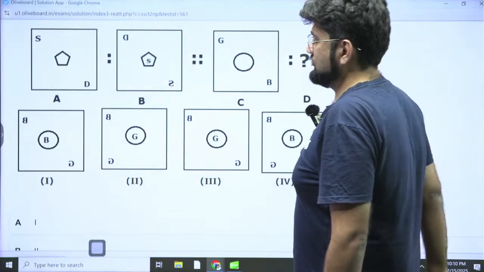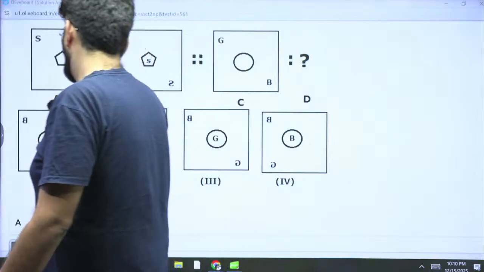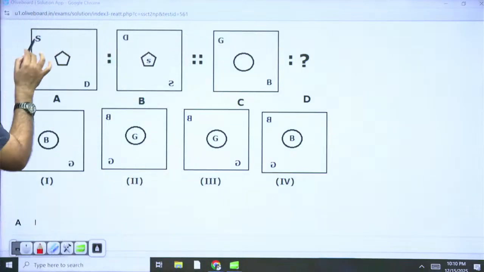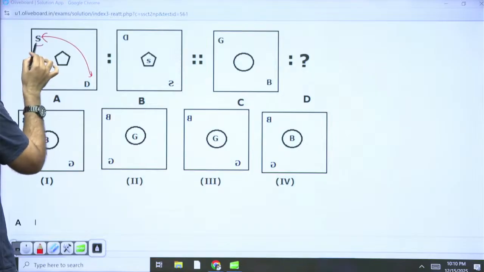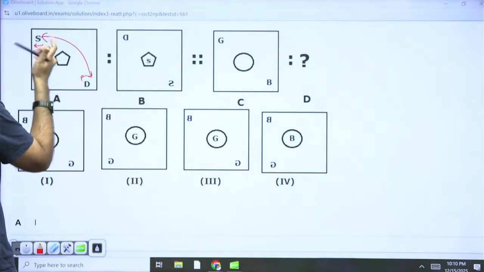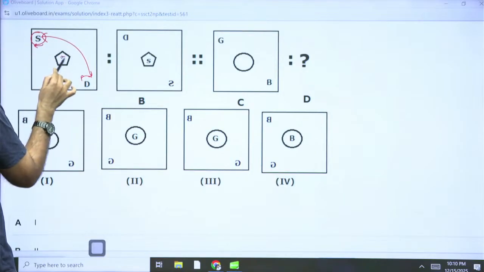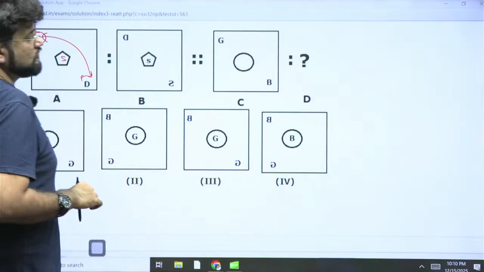Figure analogy. Okay, so what is happening here? These two are changing places and both are flipping in their own position, mirror images. And this top figure is repeated here as it is. That is what is happening. So these two will change places.